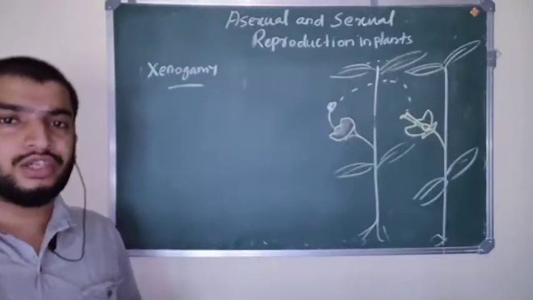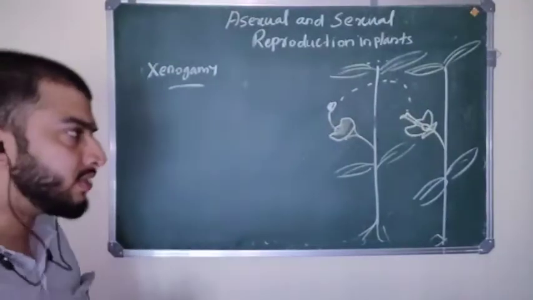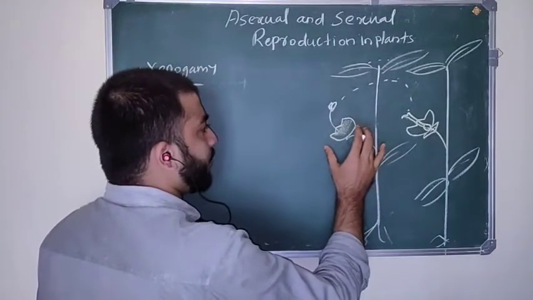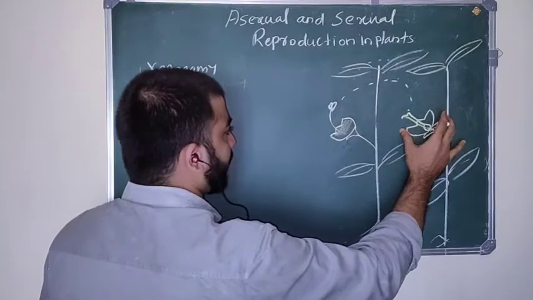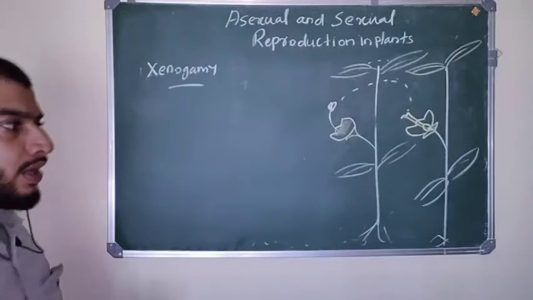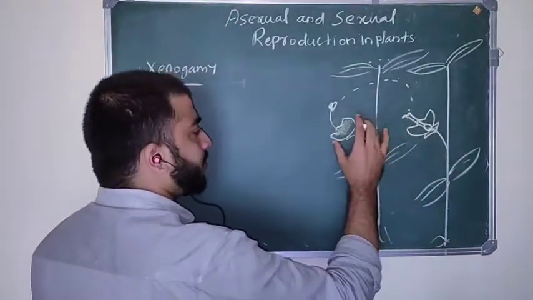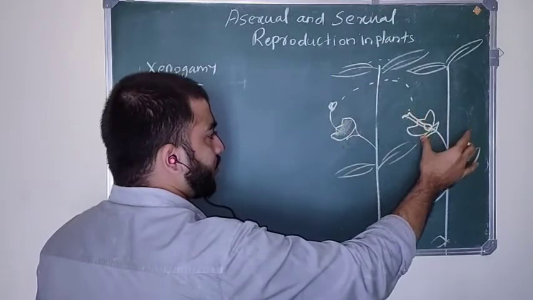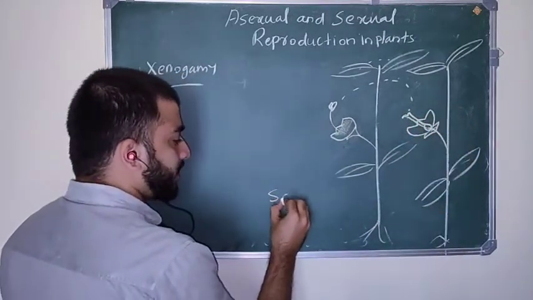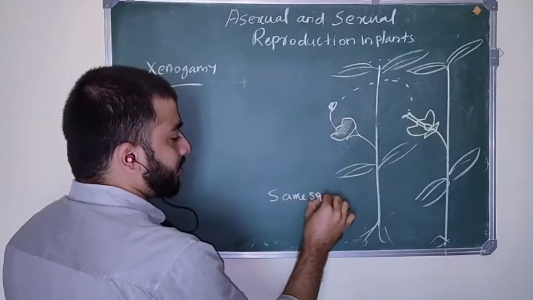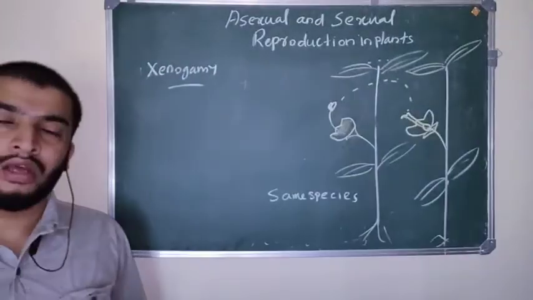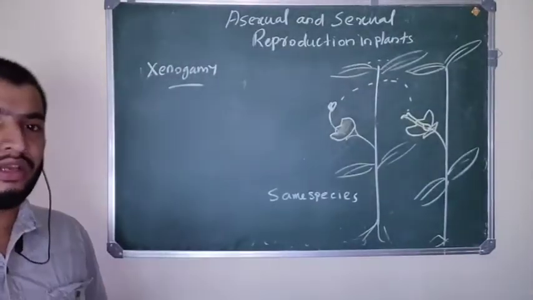Then the next type of cross-pollination is called xenogamy. Xenogamy means the pollen grains from one plant are deposited on a flower present on another plant, which is called xenogamy. There are two different plants. From this plant, pollen grains are deposited on the other plant's flower, and these plants are different but of the same species, and this type of cross pollination is called xenogamy.